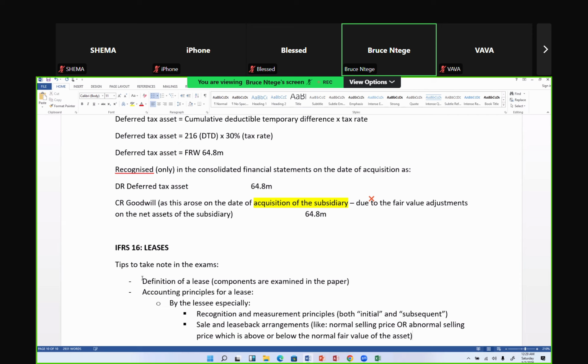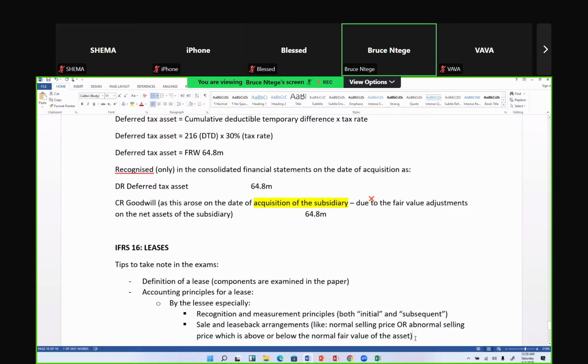Usually the examiner presents a situation where the selling price is normal, equal to the fair value. But it could be a special case where the selling price is abnormal because they've priced it above the normal market price of that asset, or below the normal market price of that asset.